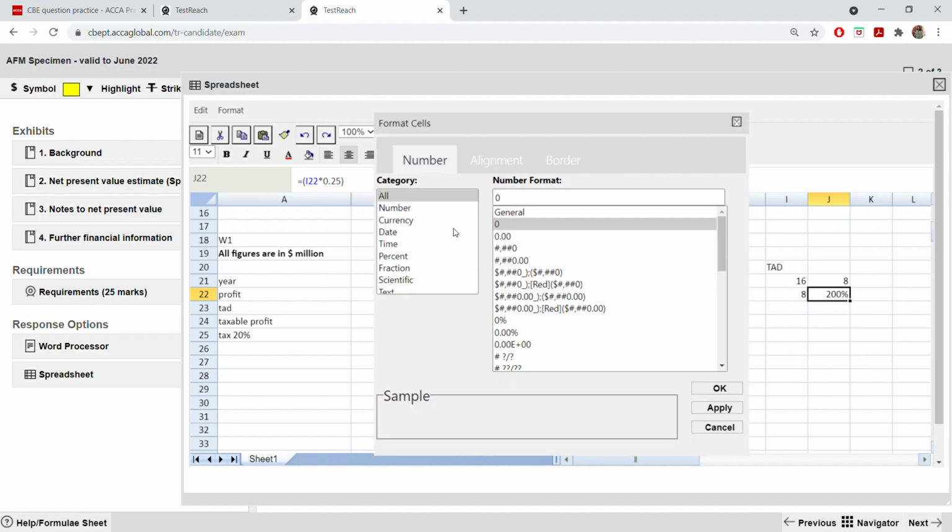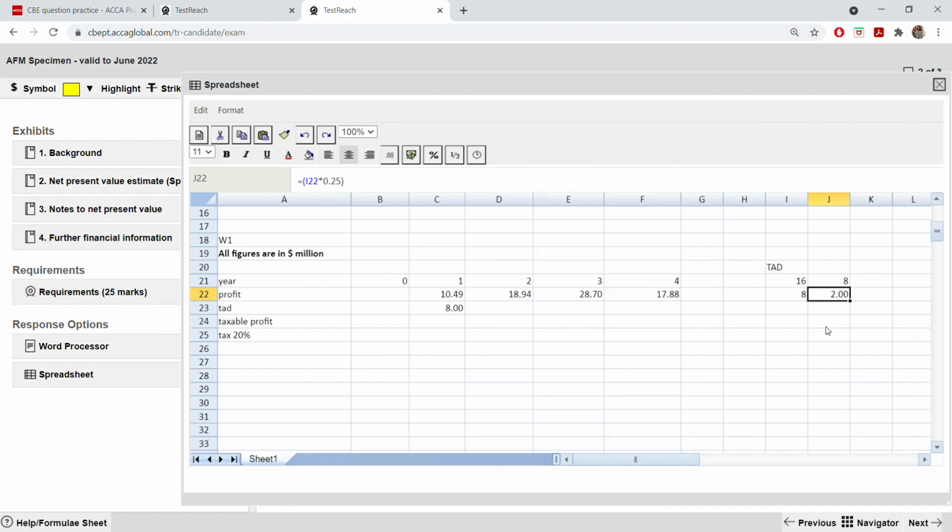Format cell. You just have to go to format cell and take it as 2 decimal places. So now you are going to take this. You see? If you have to do this in a calculator, how much time will it take?